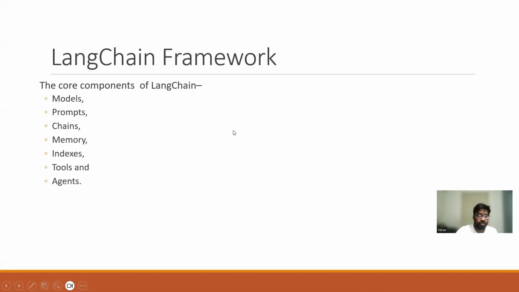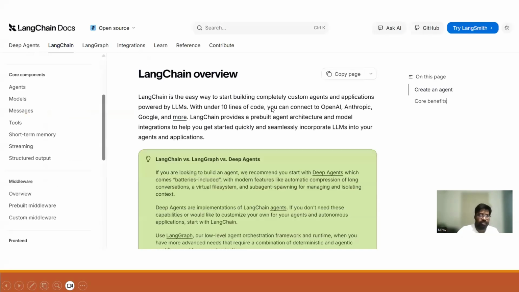Then the LangChain framework. LangChain is one of the simplest frameworks where you can start creating your applications. It has a few very important components like models, prompts, chains, memory, indexes, tools, and agents. You need to learn about all of it. How can you learn? You can go through the LangChain official documentation website. You can get a lot of good information over there.